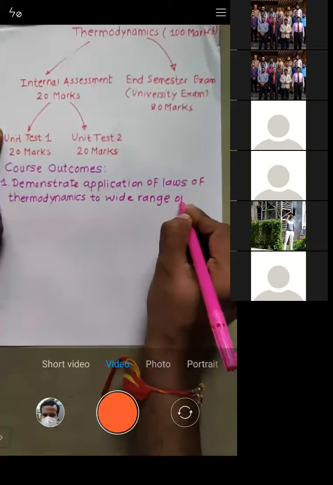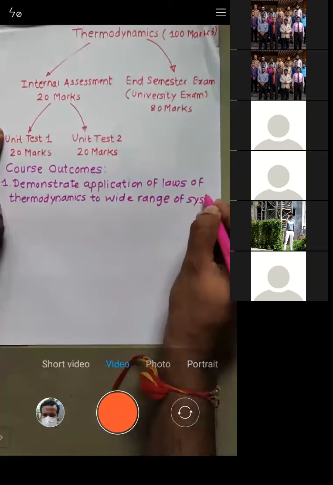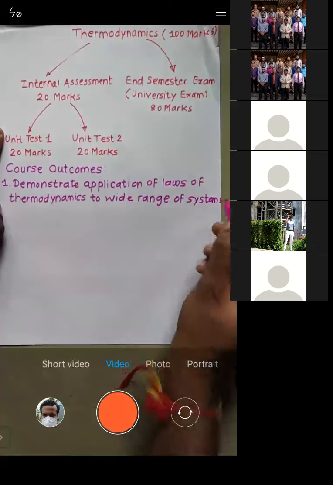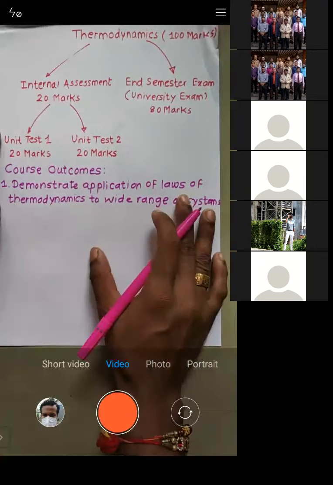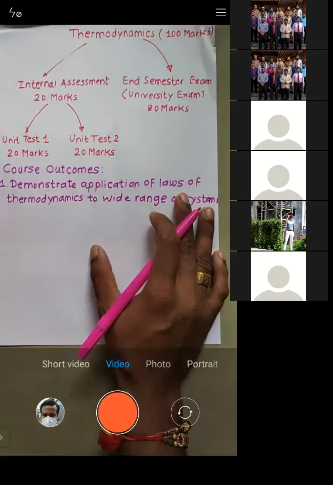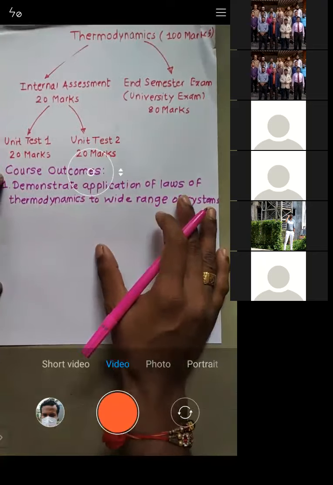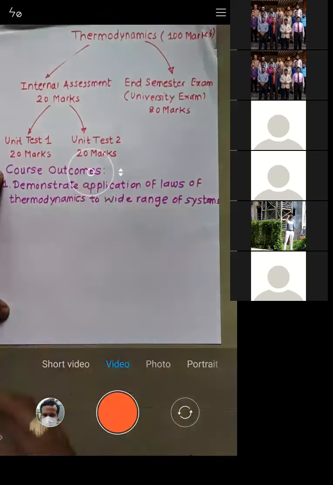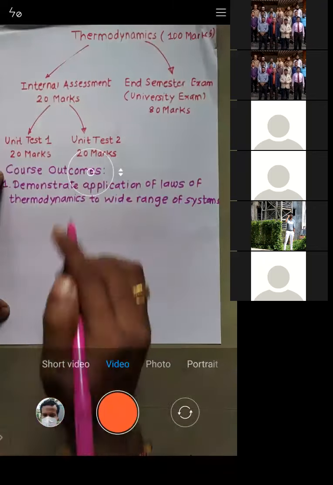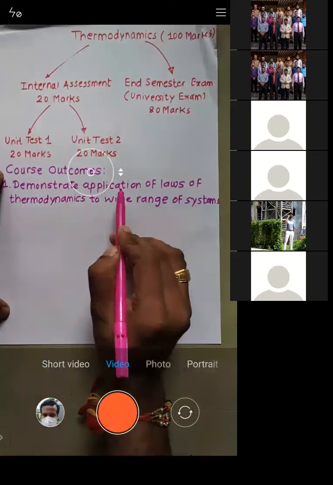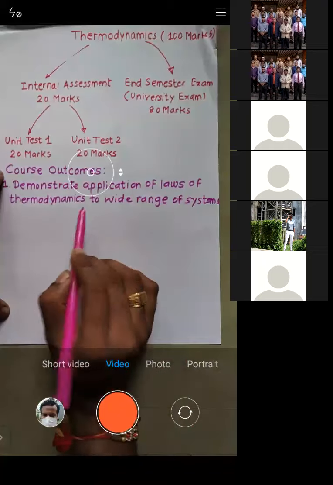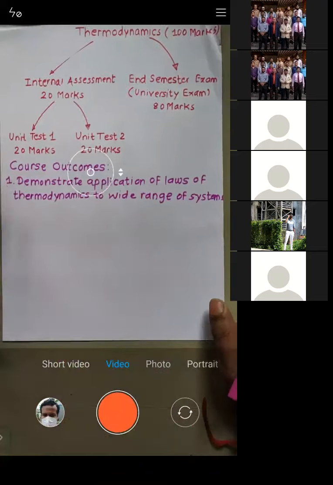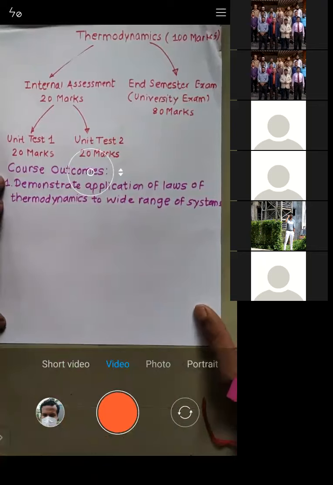Try to understand, this is very important. The things I'm telling in this lecture will not be repeated further. What I expect from you by the completion of this course is that you should be able to apply the laws of thermodynamics: the zeroth law, the first law, and the second law.